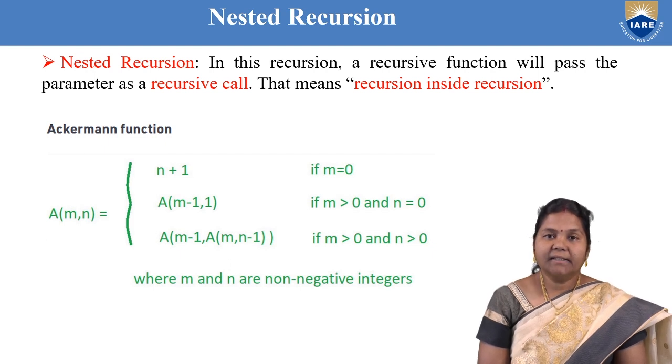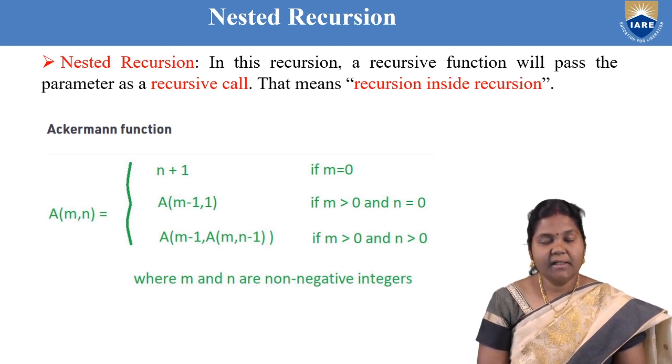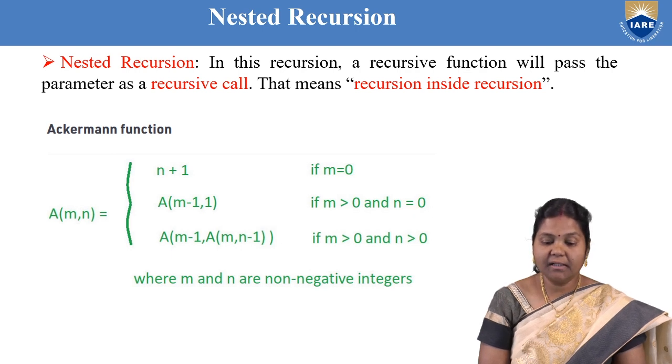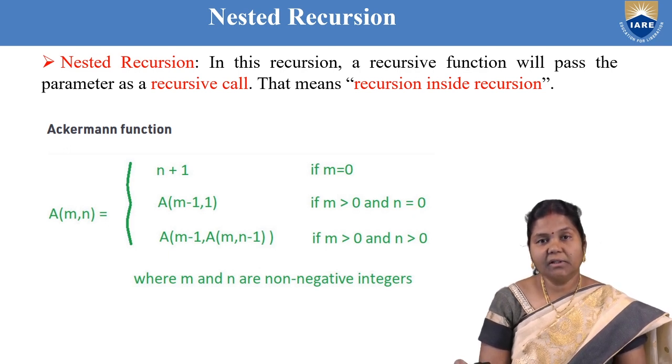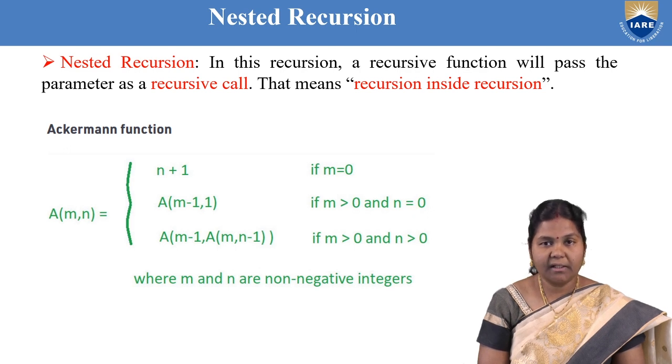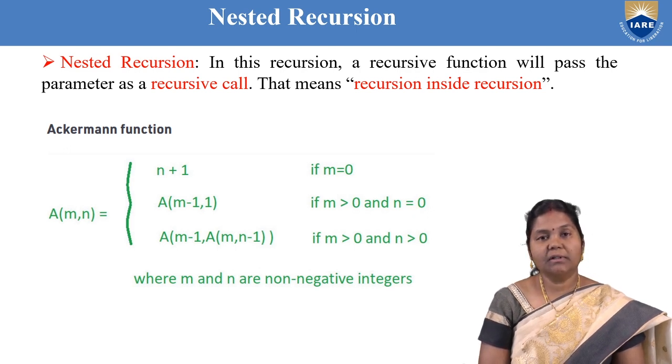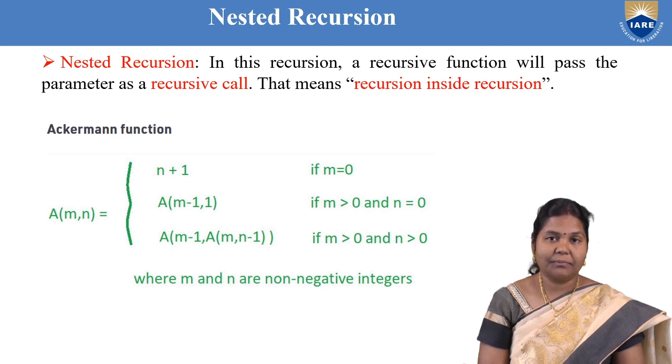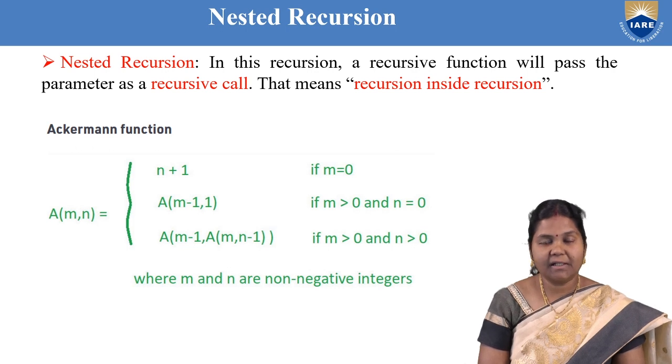Now the next type of recursion is called nested recursion. Nested recursion means a recursive function passes a recursive call as its parameter, that means a function within a function. Similarly, recursion inside recursion is called nested recursion. So nested recursions are very complex and tricky code. For example, if you want to solve the Ackermann function in mathematics, then you need to take the help of a nested recursive approach.